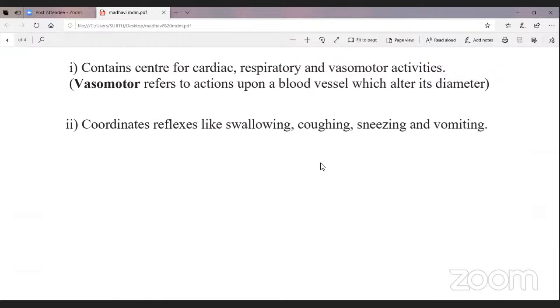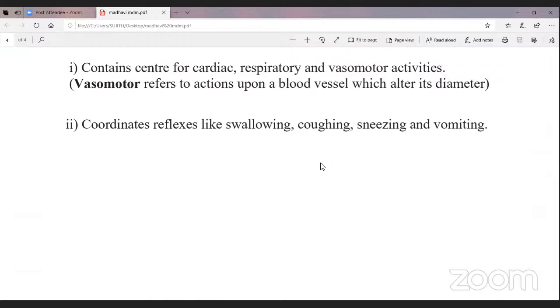Name the divisions of the nervous system. The second question is, name the membranes that cover the brain. The third one is, what are the gyri and sulci?